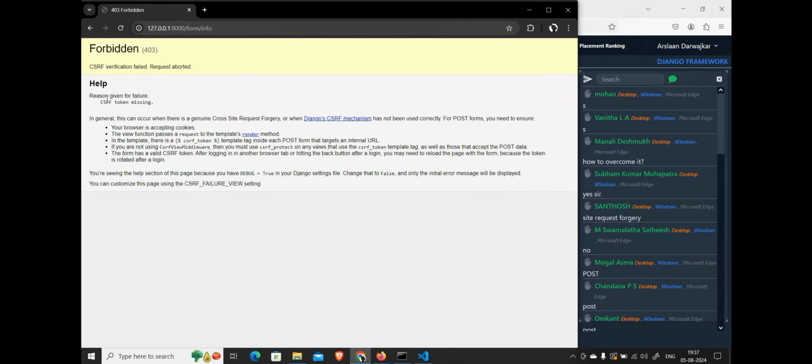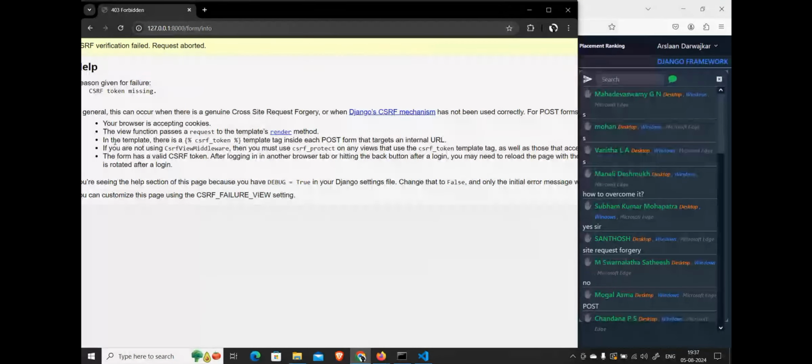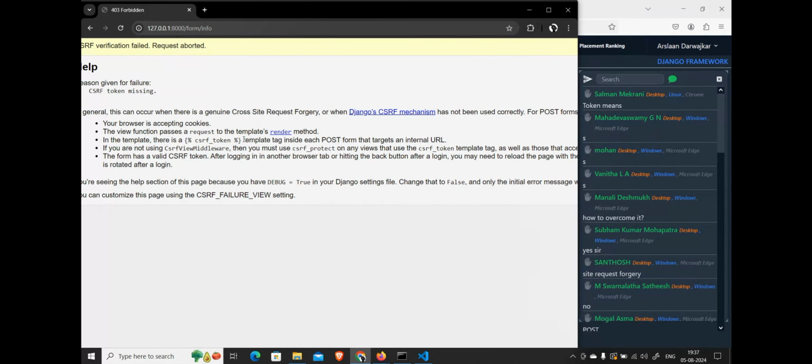Now how do we implement it? See here, if you read, it is telling us that in the templates there is a CSRF token template tag inside each post form that targets an internal URL.